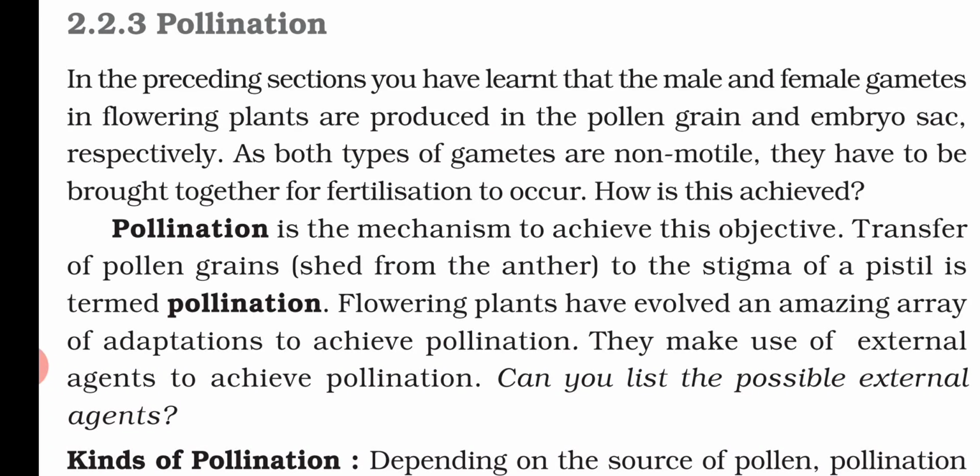The transfer of pollen grain that is shed from the anther to the stigma of a pistil is termed pollination. That means the transfer of pollen grain from the anther to the stigma of a flower, we call it pollination. Now flowering plants have evolved an amazing array of adaptations to achieve pollination. Different types of flowering plants have various adaptations to achieve pollination. Now what are they?